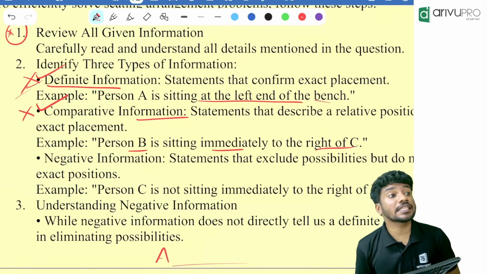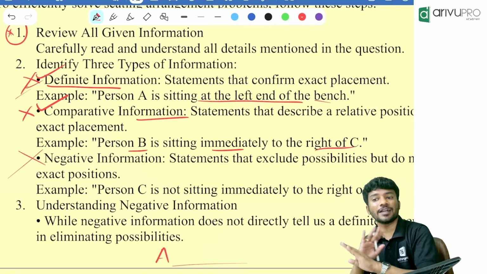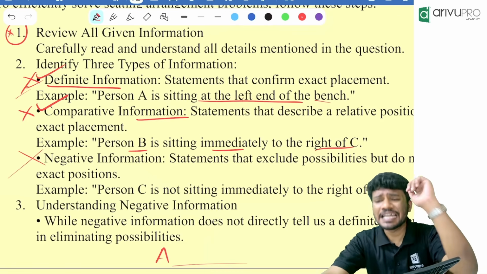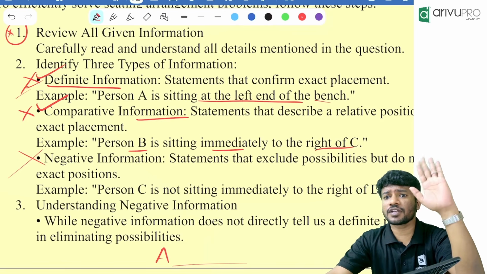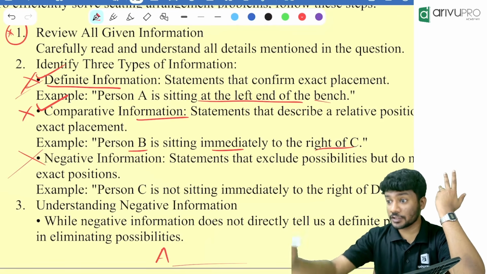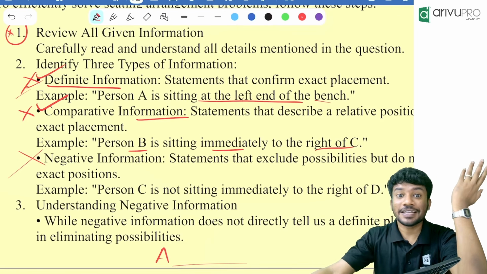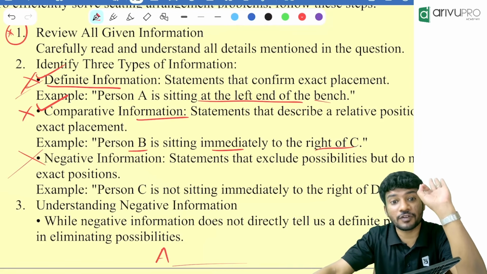Either we will start with this or we will start with comparative information. Then there is a negative information. We will never start with negative information. You will not get the answer. Negative information means like this: A is not sitting at the left end of the bench. Do you know anything about A then? No, A can sit in all the other places. That means that is not a good statement to start off. Keep that in mind. Three types of information.